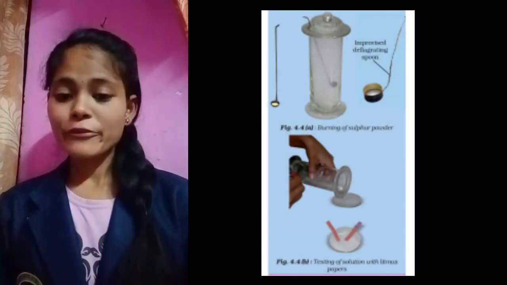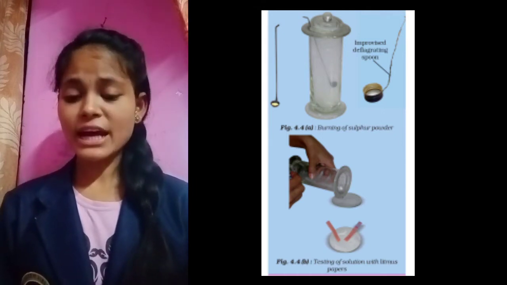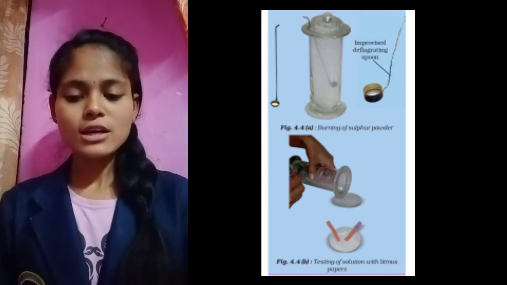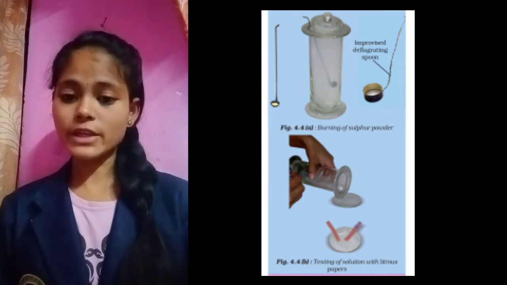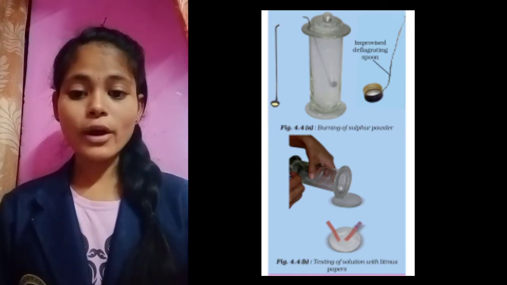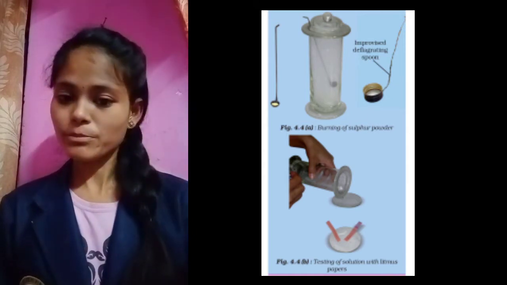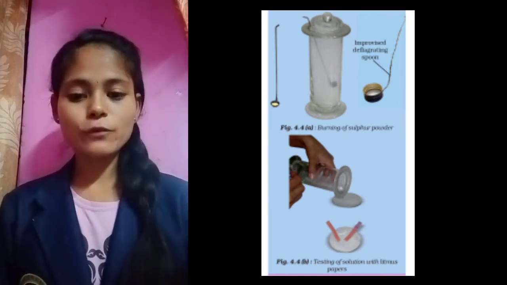What we will do? We will take a spoon and put sulfur into it and then heat it. Then suddenly we have to put it into a tumbler and cover the lid in order to avoid the escape of the gas from the beaker. Then afterward, we have to add some water into it.